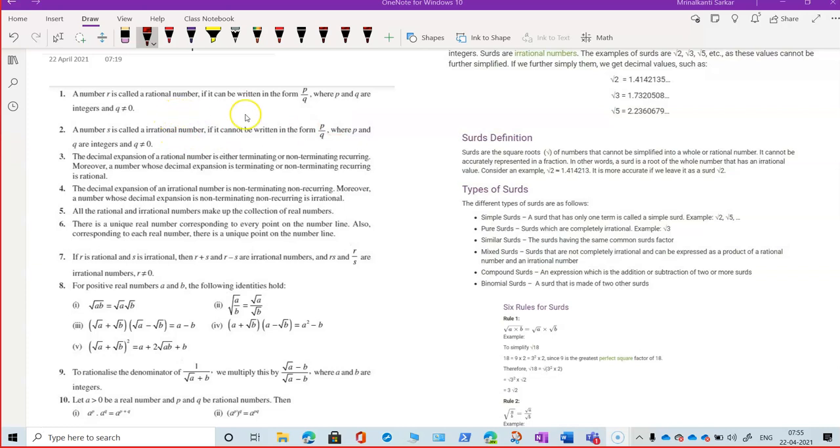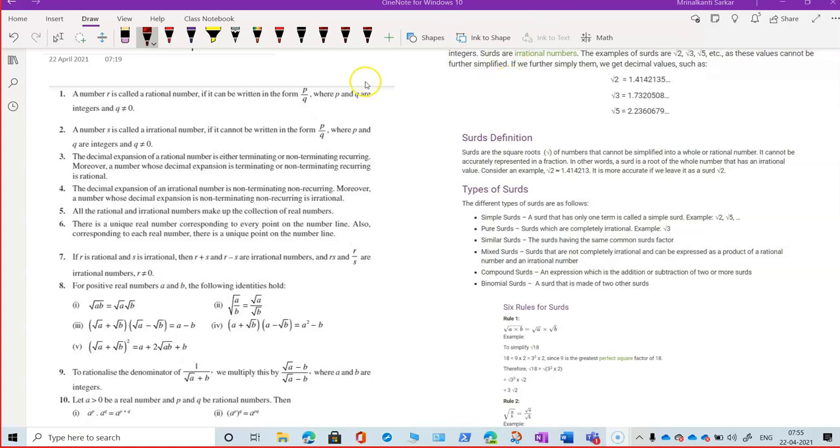So number R is called a rational number if you can express it in the form P by Q, where P, Q are integers and Q not equal to 0. This is the definition given in your textbook. I would like to add one more statement over there: P, Q are prime to each other. Why? Because P, Q don't have any common factor between them. So a number of the form R equal to P by Q, where P, Q are integers, Q not equal to 0, and they are prime to each other is called a rational number.